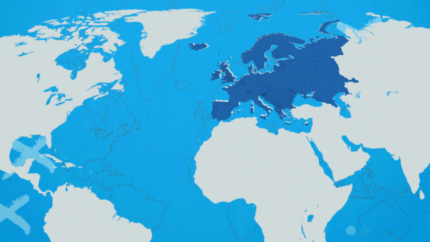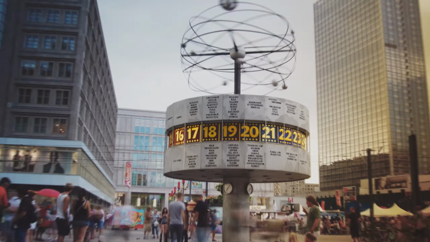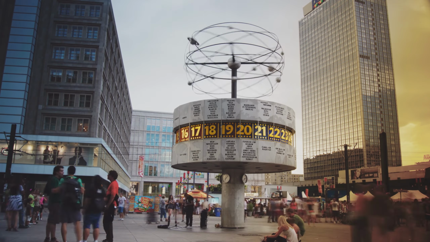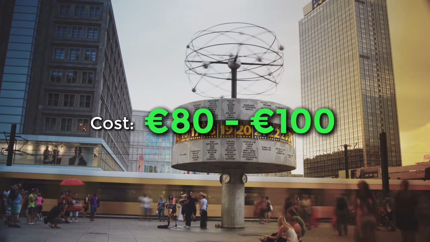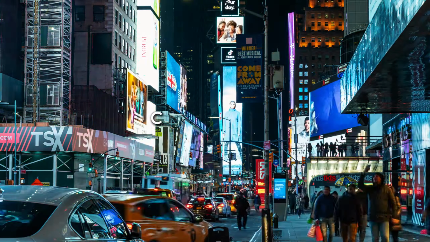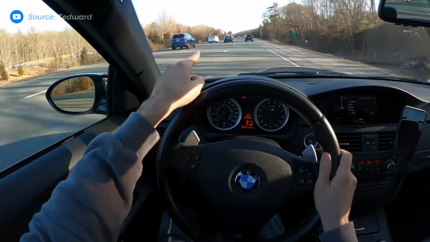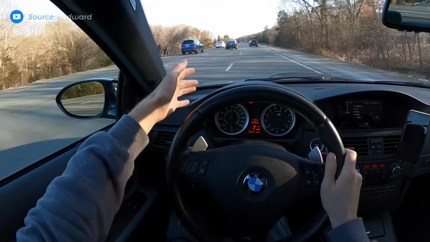and fuel prices. If we look at average transport costs in the euro area, public transportation is widely used and affordable. For example, a monthly pass in cities like Berlin costs around 80 to 100 euros. A monthly public transport pass in cities like New York costs about $127, but car ownership expenses, including fuel, insurance, and maintenance, can significantly add up.